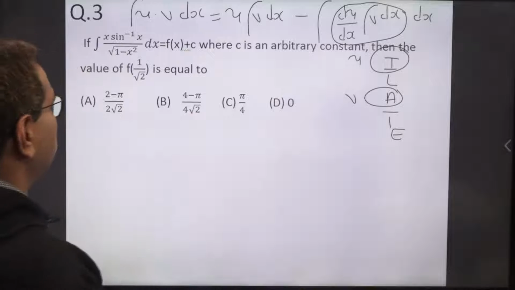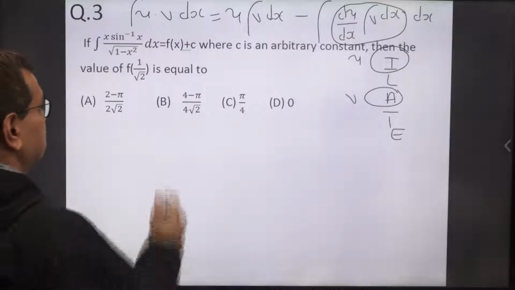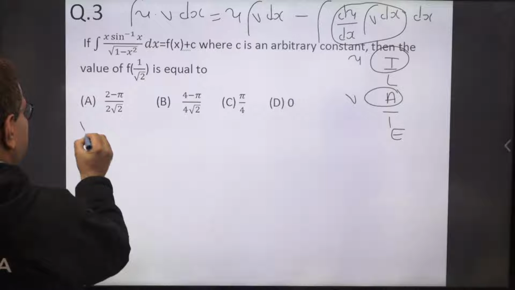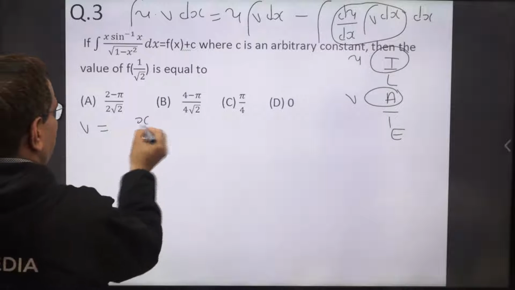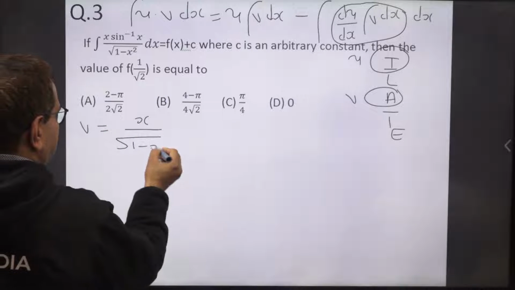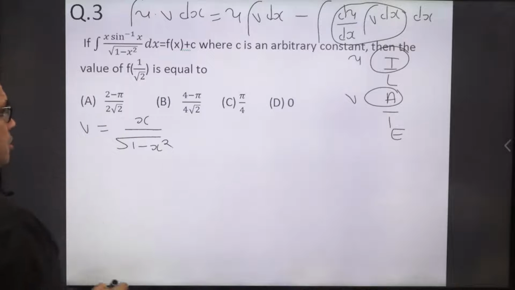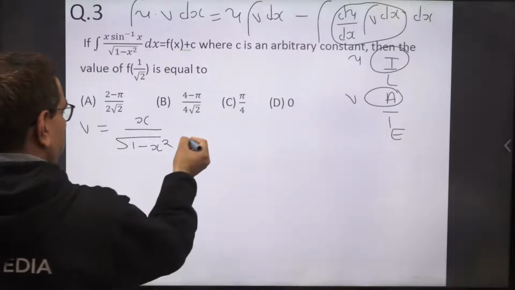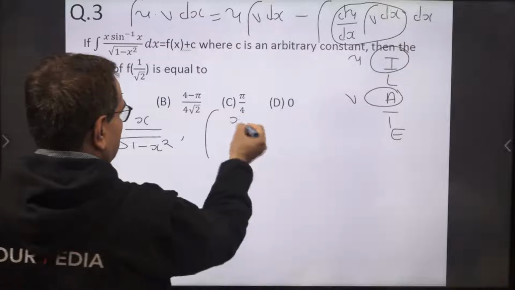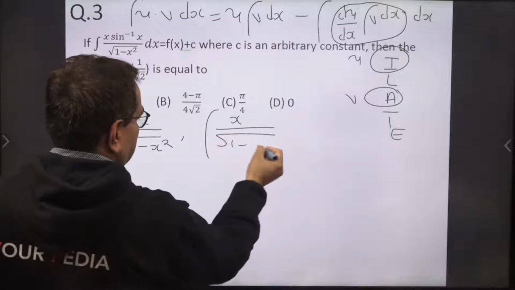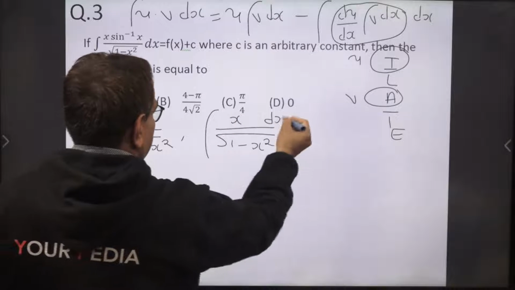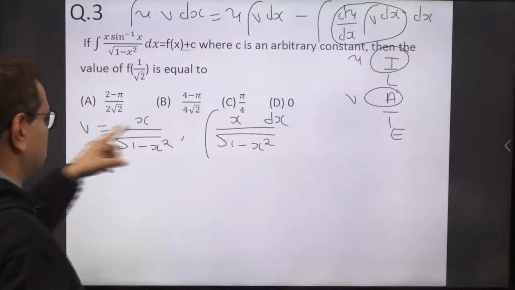So now we have to find the integration of v actually. So what is v equal to? We are taking v equal to this x upon root 1 minus x square. This I am taking as v. So we have to find its integration first. So integration of this x upon root 1 minus x square, that we have to find first. Okay, it's integration of v.